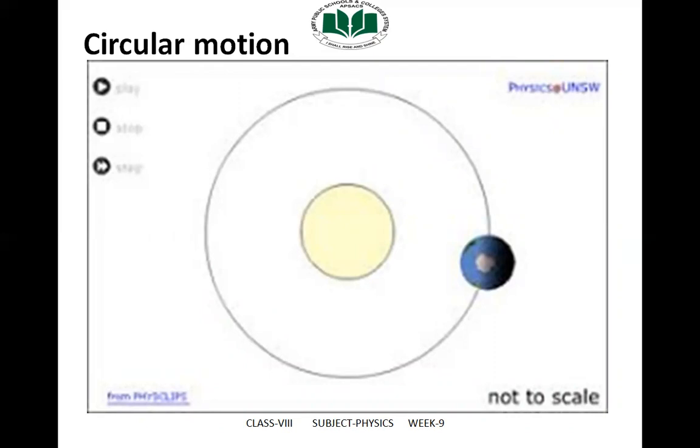A bicycle or a car moving along a circular track possesses circular motion. The motion of the earth around the sun and the motion of the moon around the earth are also examples of circular motion. Now I will share an animation about linear and circular motion, which will be more helpful for learning.